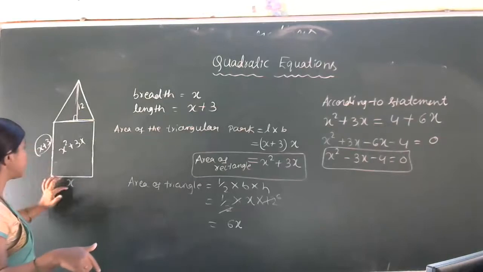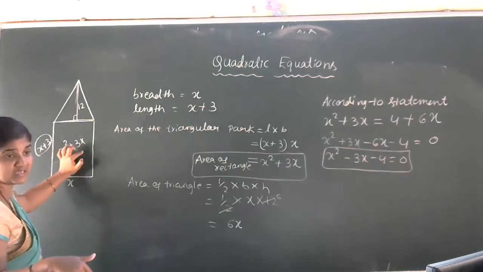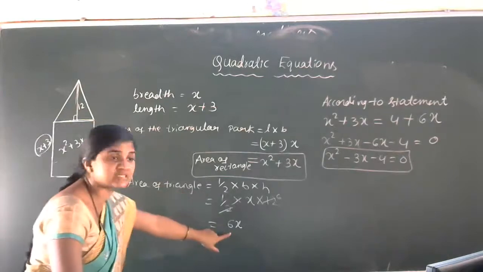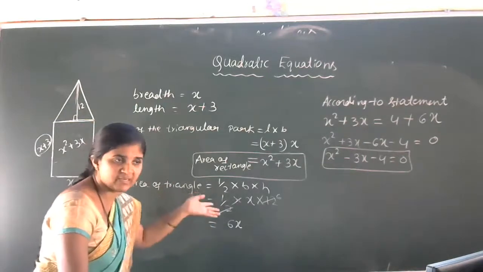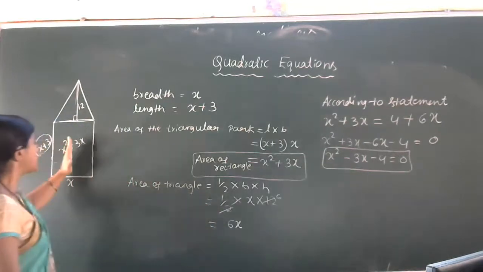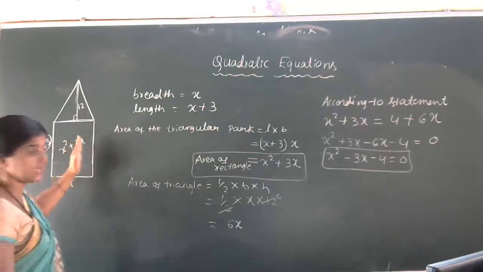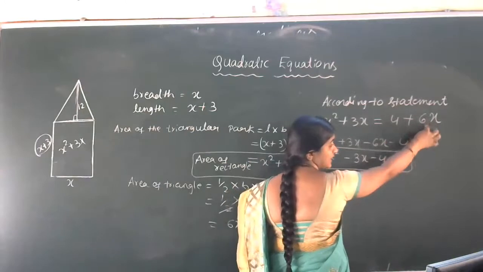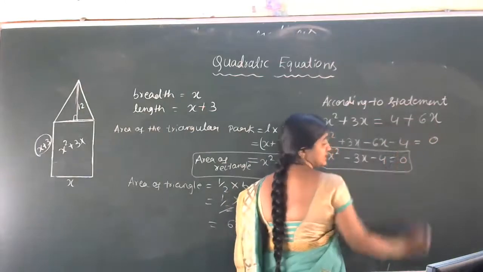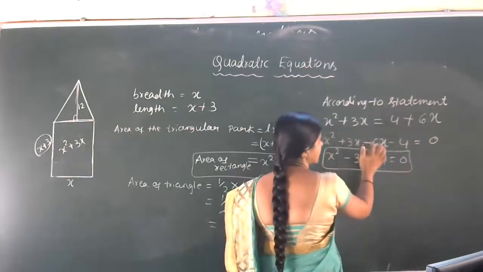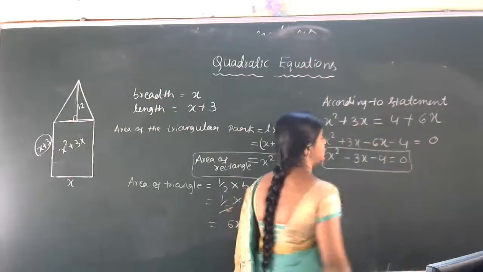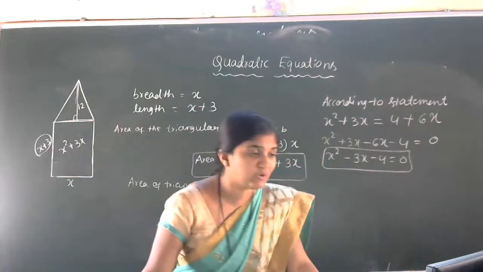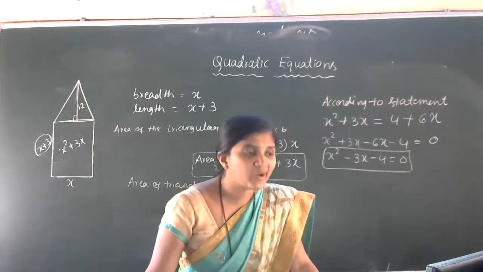The area of the rectangle is x square plus 3x. Then the area of the triangle is 6x square meters. So the area of the rectangle, x square plus 3x, is equal to 4 square meters more than the area of the triangle, that is 4 plus 6x. So x square plus 3x minus 6x minus 4 is equal to 0. So x square minus 3x minus 4 is equal to 0. This is the required quadratic equation.